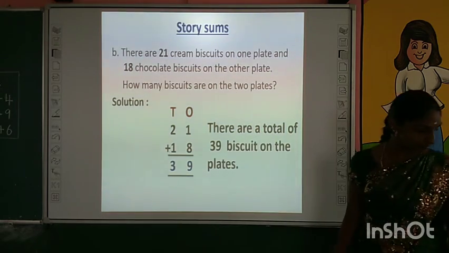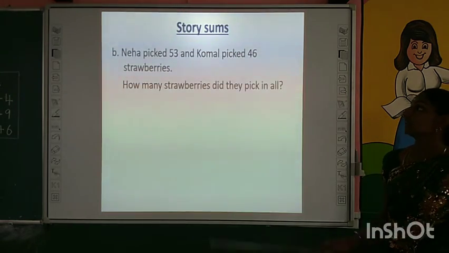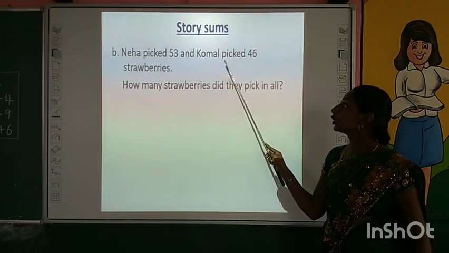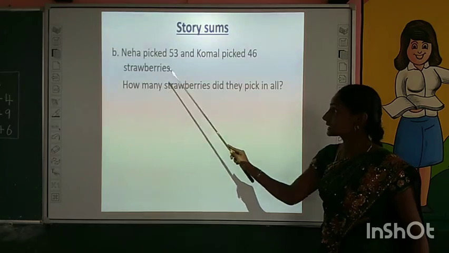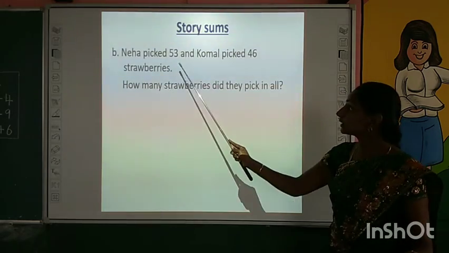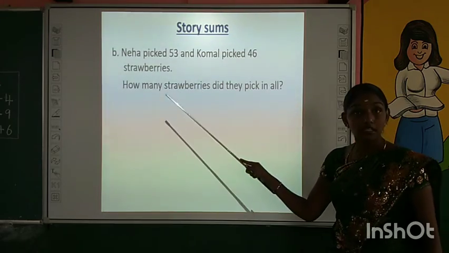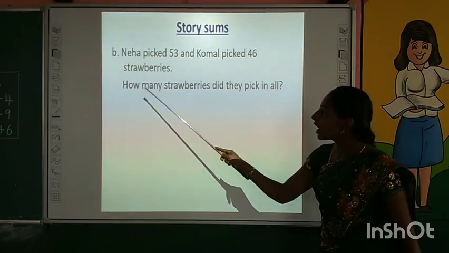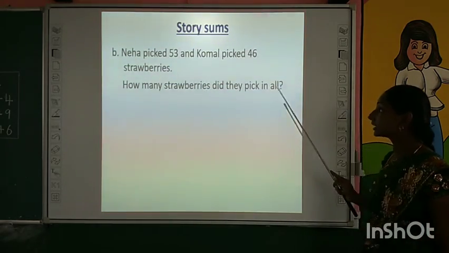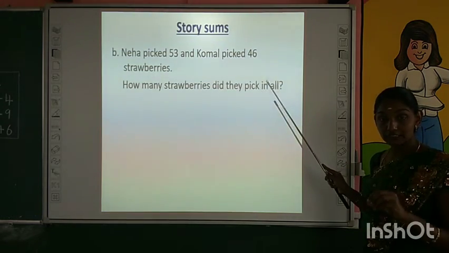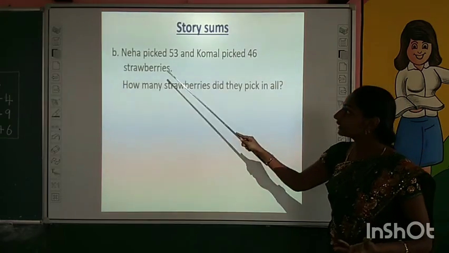Okay children, next story. Neha picked 53 and Komala picked 46 strawberries. Okay, one girl picked 53 and the next girl picked 46 strawberries. Let us see what the question is. How many strawberries did they pick in all? See the clue word? In all. It means we have to add the given 2 numbers.